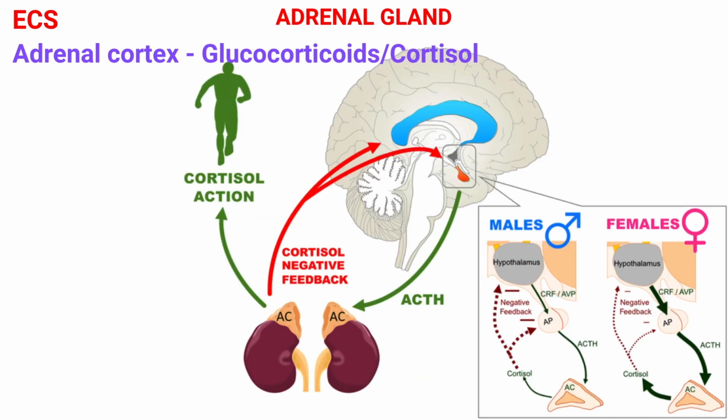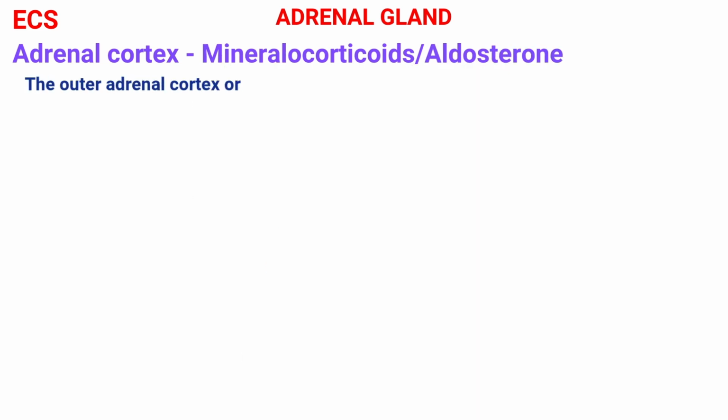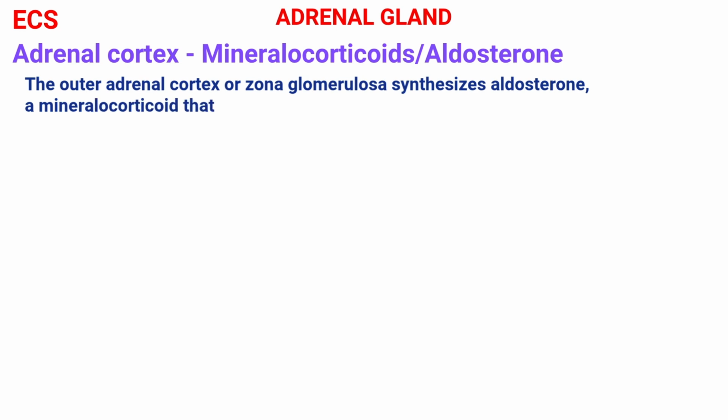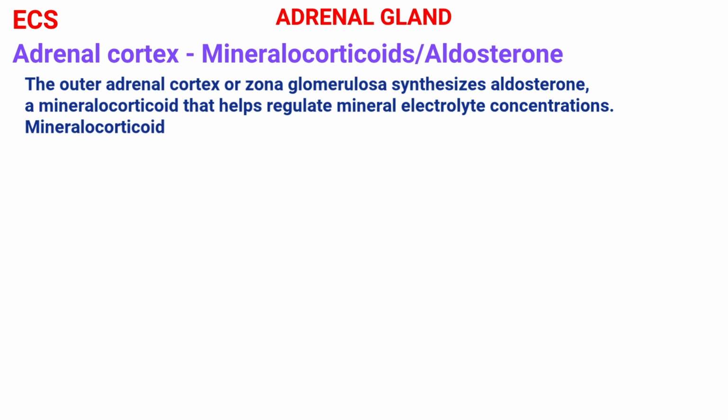However, this negative feedback system can be overridden by acute physiological stress, for instance trauma, infection, or hemorrhage, and mental stress. The increase in sympathetic nervous system activity in response to an acute stress triggers greater CRH release, and thus there is a significant increase in subsequent cortisol production. The outer adrenal cortex, or zona glomerulosa, synthesizes aldosterone, a mineralocorticoid that helps regulate mineral electrolyte concentrations.